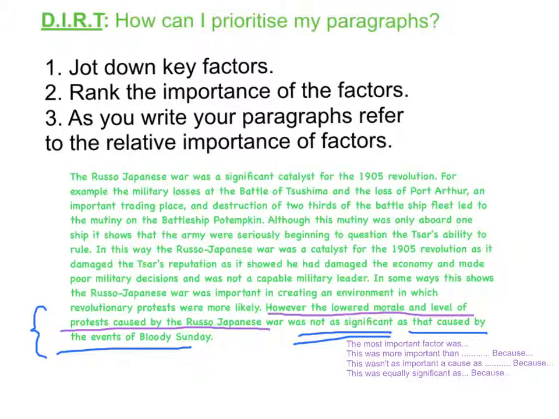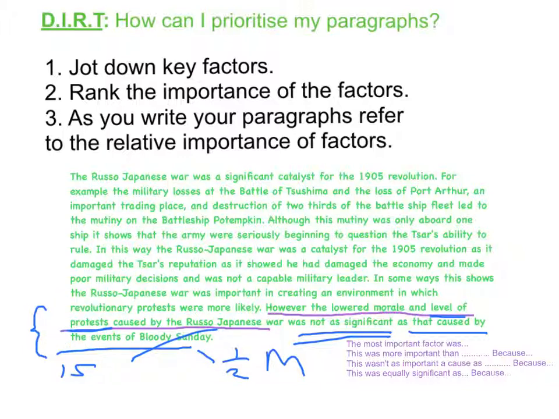So they've mentioned briefly that the level of protest wasn't as significant. Perhaps they could give a figure such as the 500,000 people who were protesting in Bloody Sunday, as opposed to the one ship in the Russo-Japanese War. So they could potentially adapt this, but they have started to talk about the relative importance of their factors in their link sentence here.